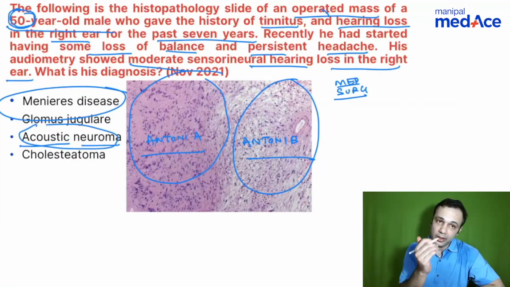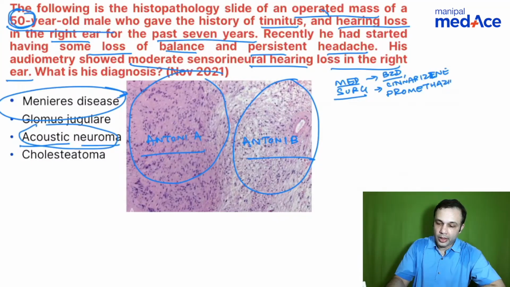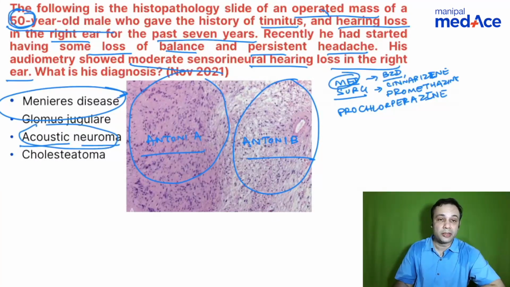Now let's look at the options. Meniere's disease, I'm not going to discuss histology, but two important things to discuss are medical treatment and surgical treatment. For medical treatment, you're looking at benzodiazepines, and cinnarizine, which is the most commonly used drug, along with promethazine. In the acute phases you can also have prochlorperazine. This is given as medical therapy for Meniere's disease in the acute phase.